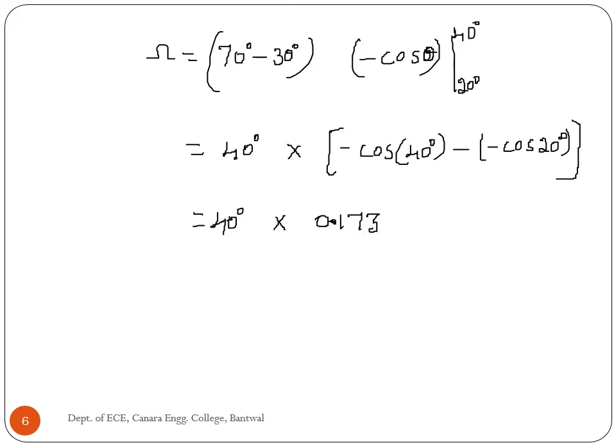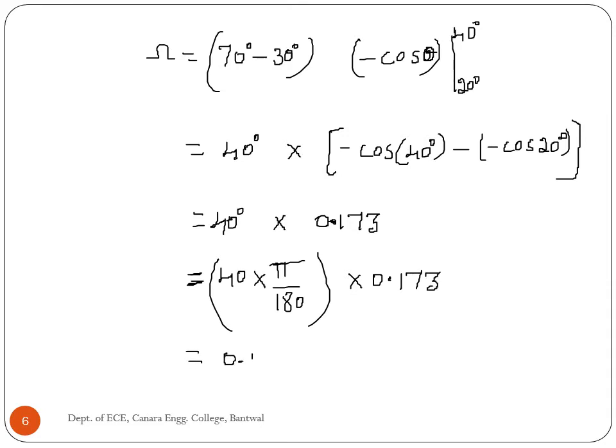0.173 is in radians, but the 40 is in degrees, so convert to radians. That's why 40 multiplied with pi by 180 into 0.173, which is equal to 0.121 radian square, which is equal to 0.121 steradian.